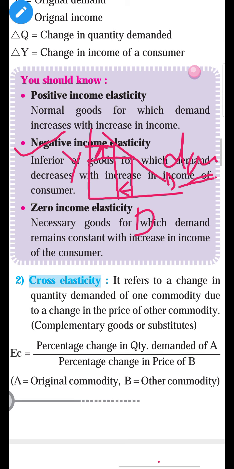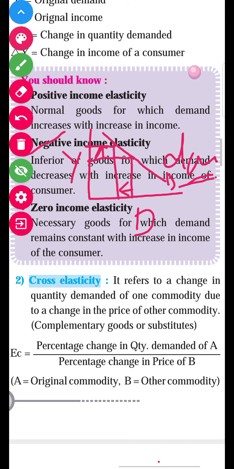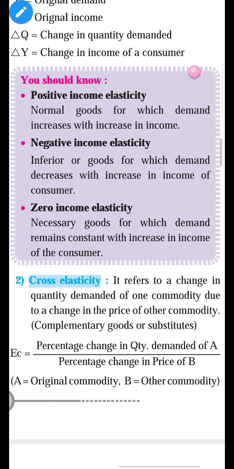And in the third type, zero income elasticity of demand, the slope of demand is vertical.